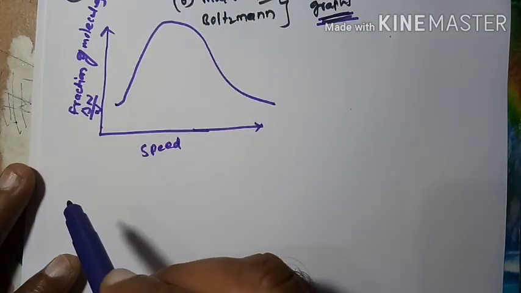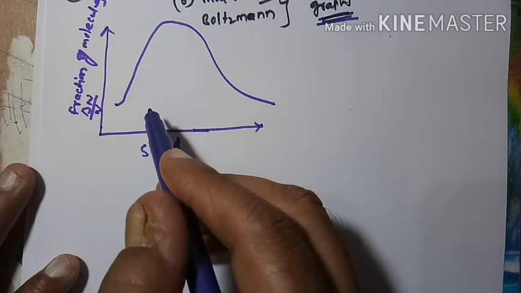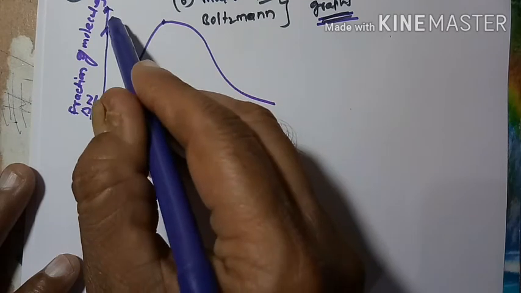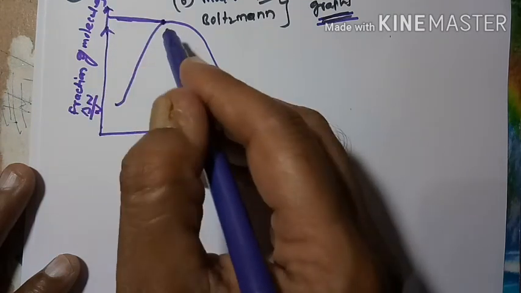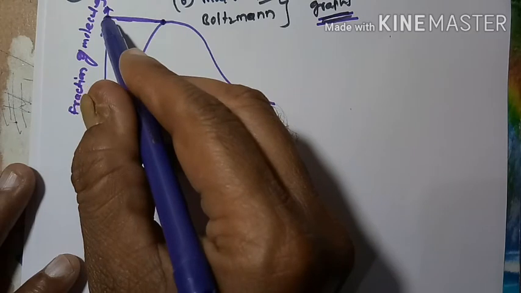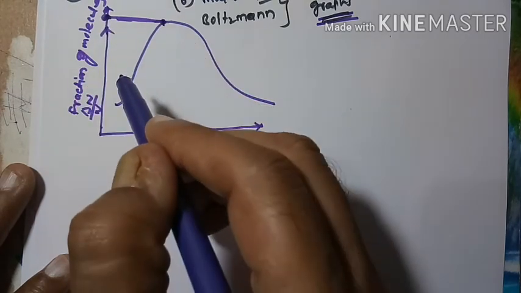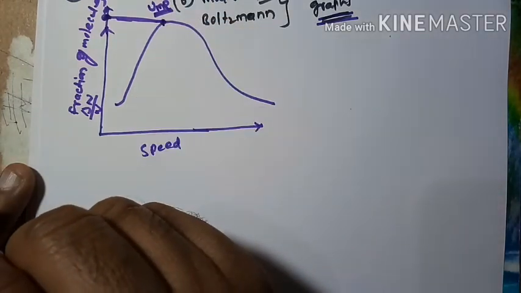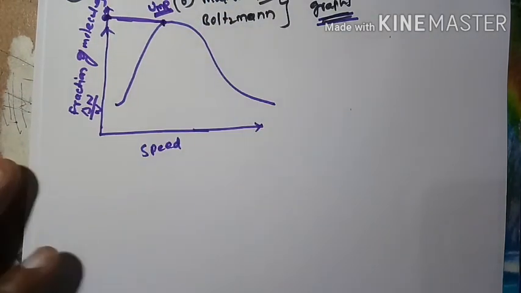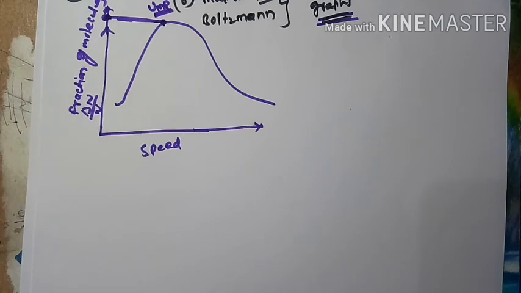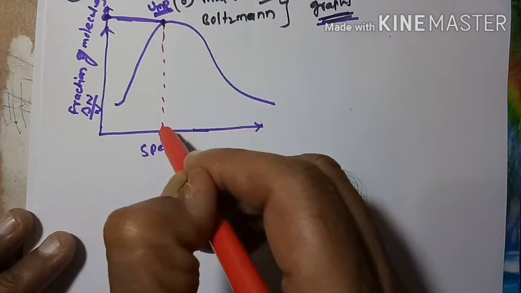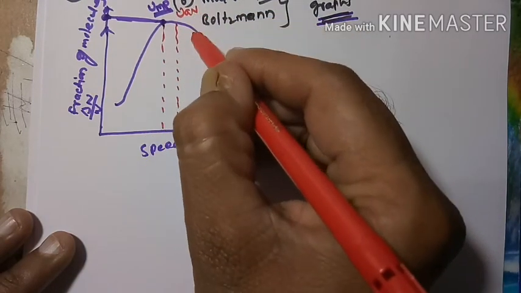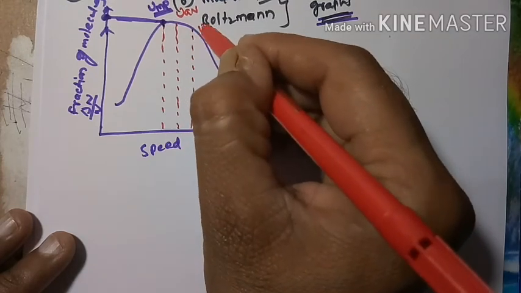This type of curve means these many fractions of molecules have this velocity. This velocity is called the maximum probable velocity. More number of molecules have this velocity, which is called the maximum probable velocity. The next velocity is considered as the average velocity. The next velocity is considered as the RMS velocity.